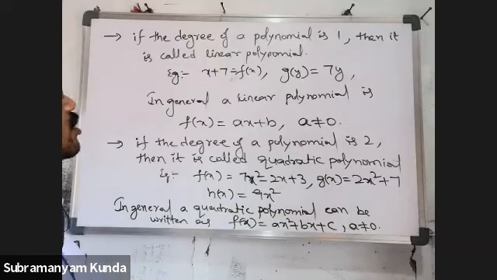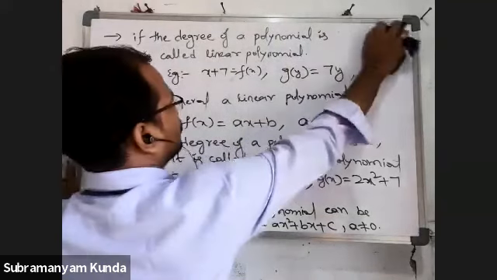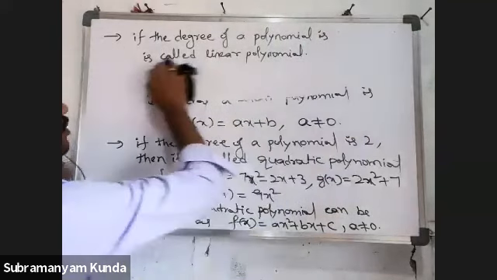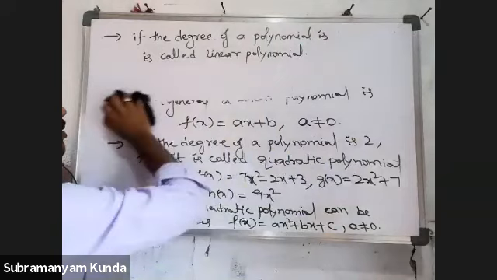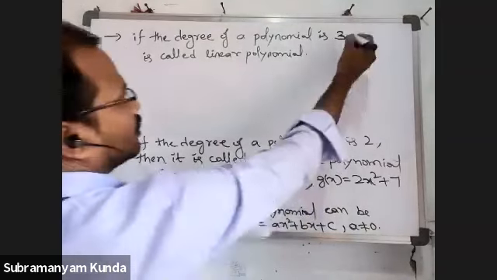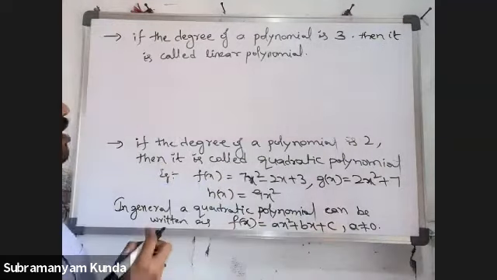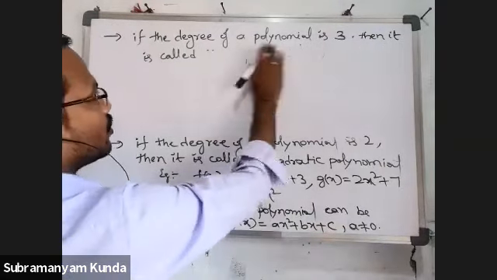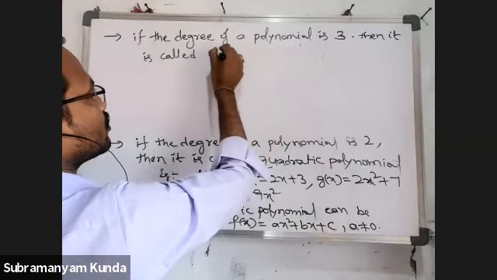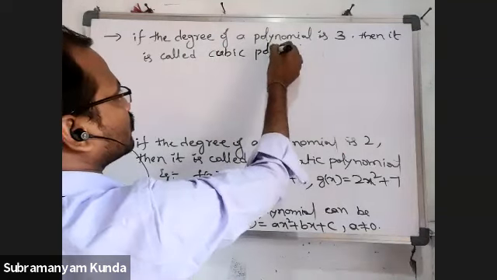The next is the cubic polynomial. If the degree of a polynomial is 3, then it is called a cubic polynomial.